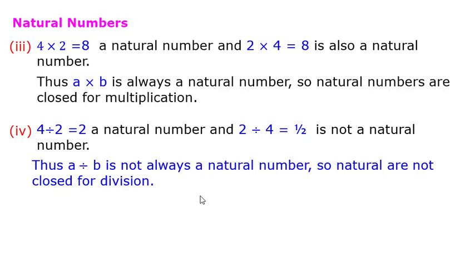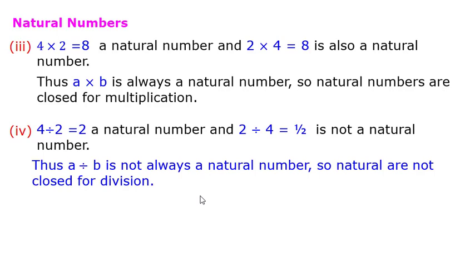Like again, if I take 2 and divide it by 4, again they are integers, but their division is not an integer. Therefore, I will say that division, that is a divided by b, is not always an integer, so integers are not closed for division.